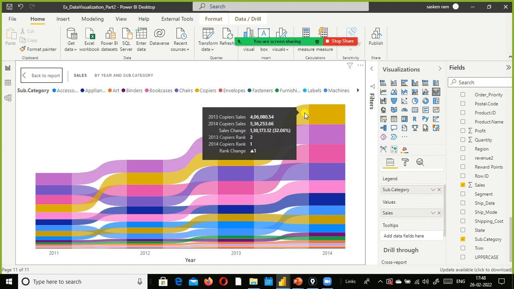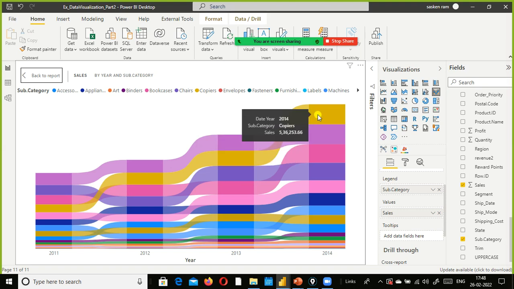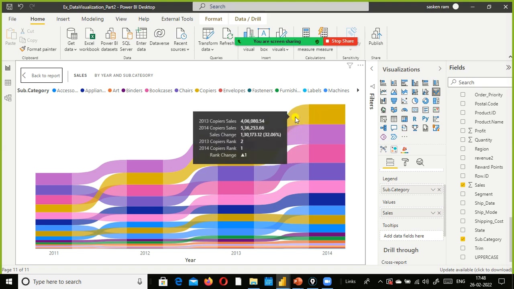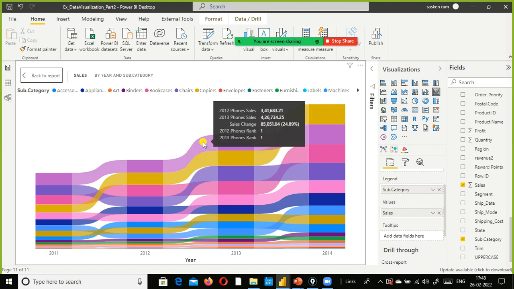So see, it went one rank higher, from 2 to 1. It moved from 2 to 1 in 2014. That is what we can make out here.